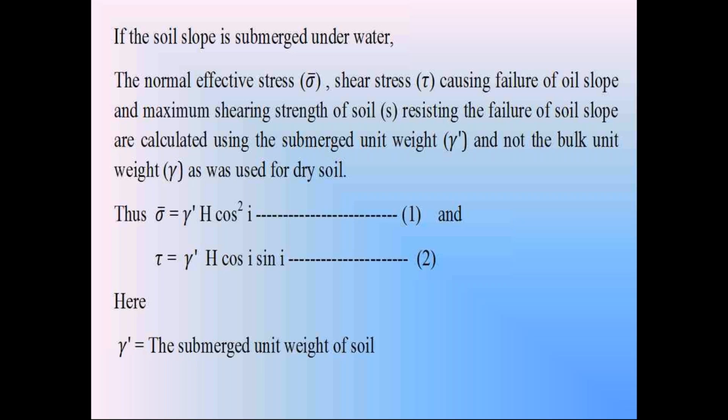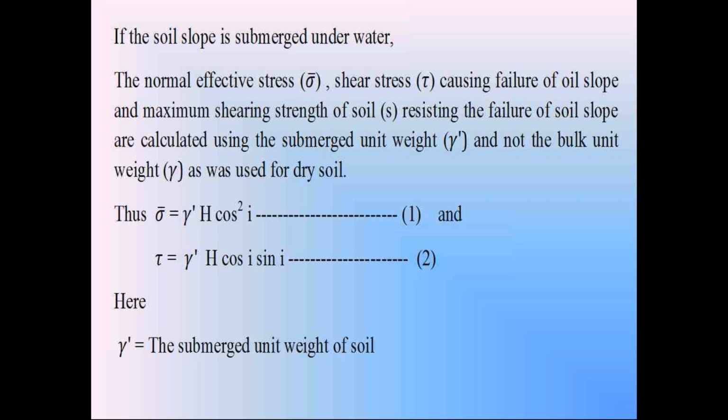We know that due to the tangential component T, the shear stress tau will be developed, and due to the normal component N, the normal stress sigma will be developed. The normal stress sigma is equal to normal component N divided by the area of the surface CD, B into 1. So from that, you will get the normal stress sigma is equal to gamma dash into H into cos square I, whereas the shear stress tau is equal to tangential component T divided by B into 1.